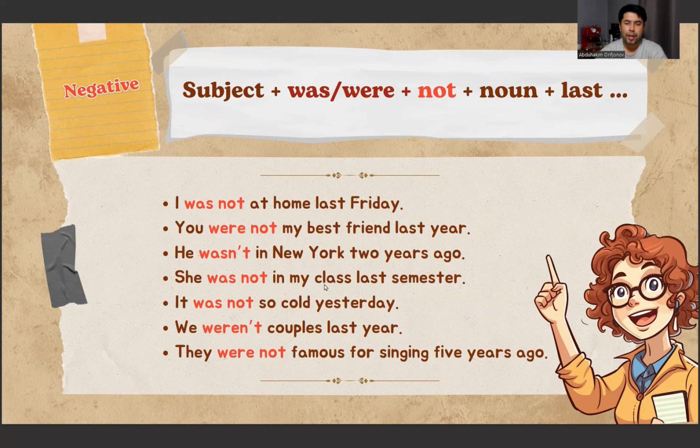She was not in my class last semester. It was not so cold yesterday. We weren't couples last year. Weren't is a short form of were not. They were not famous for singing 5 years ago.